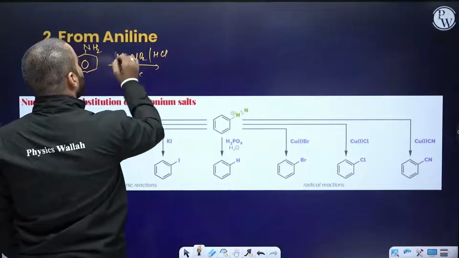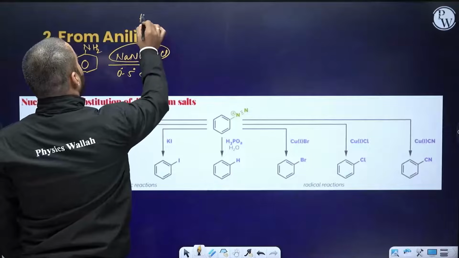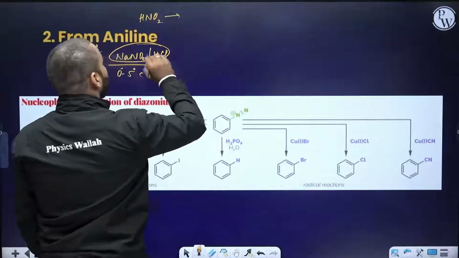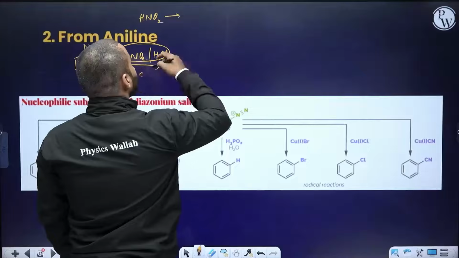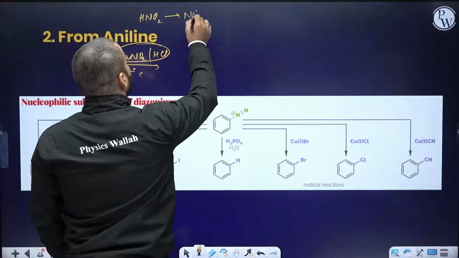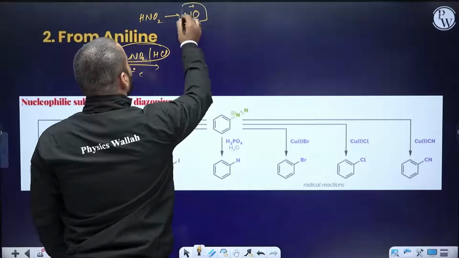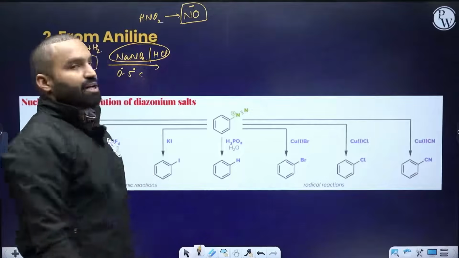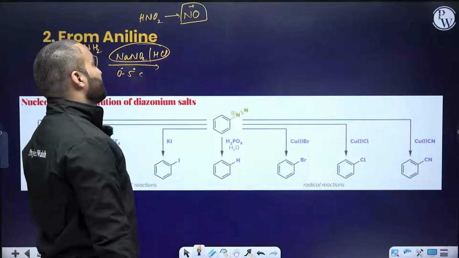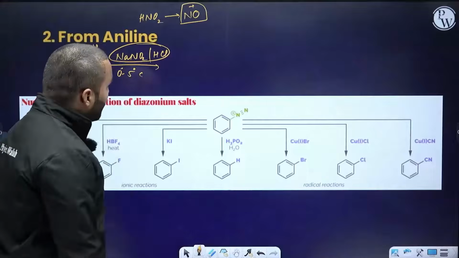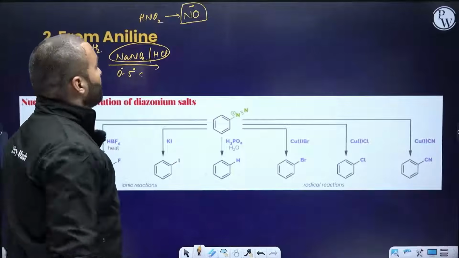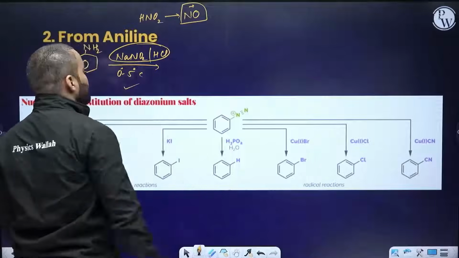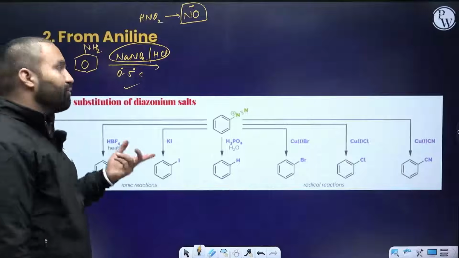This combination is going to produce HNO2. HNO2 is an unstable substance which produces NO+. It's a source of NO+. Please make a note of it. HONO or HNO2, nitrous acid, is a weak acid. It's unstable. It dissociates to produce NO+. Okay. Now 0 to 5 degree temperature is essential. If you don't maintain that, you will not get the result.